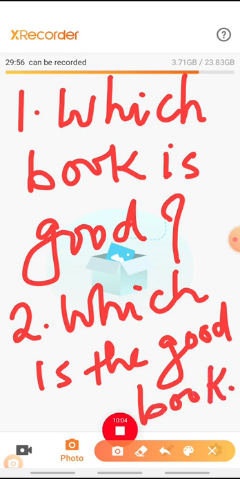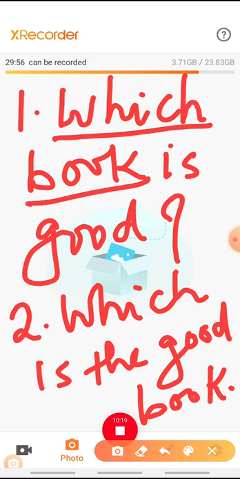So first example is which book is good. Now here which is the interrogative word which is used before the noun book. It is asking you about this book.